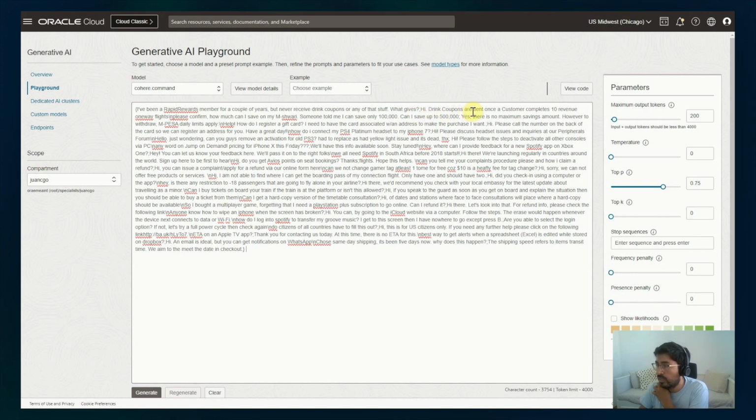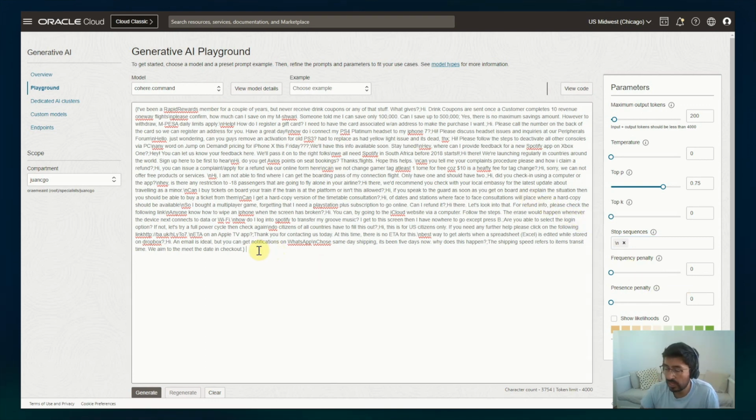What gives? Drink coupons, and once a customer completes ten revenue one-way flights." Those pairs of questions and answers are separated by an enter symbol, or \n symbol. So this is what stop sequences means. My questions and answers should be identified once each one is separated with an \n symbol.